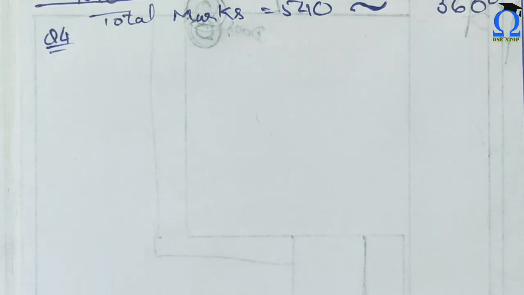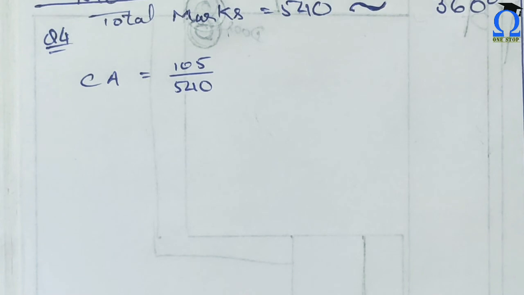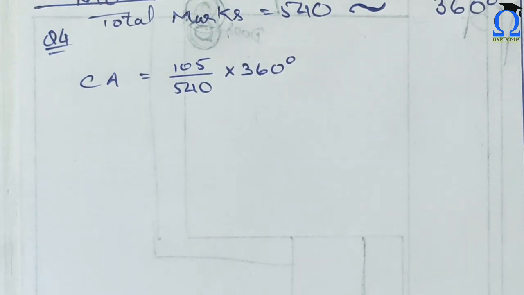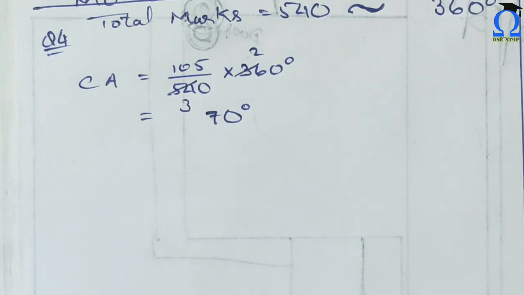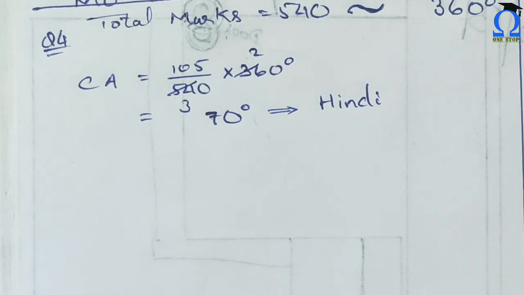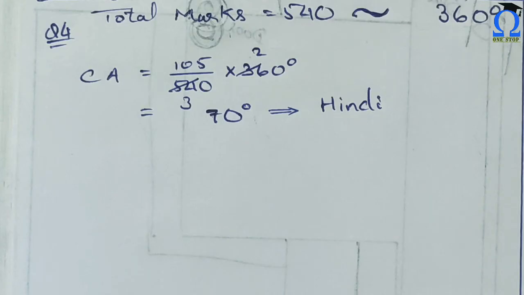Okay, now as I have done in question number 2, and question number 3 is similar, so we will have to divide these two and then multiply it with the total angle. So that is 70 degree. Okay, which is for which subject? It's for Hindi as per the given pie chart. Okay, now we need to check how many marks the student has got in mathematics and Hindi, and then we will have to subtract both.